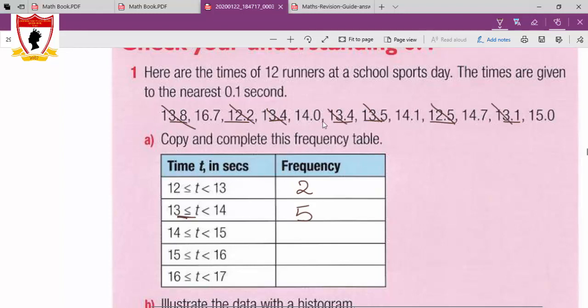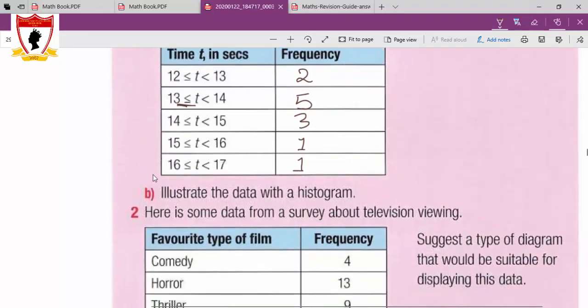14 up to 15, so it's here 1, 2, 3. It's repeated 3 times. Let's cancel them. Okay. From 15 up to 16 is repeated once. 16 up to 17 here is repeated once. Frequency means number of repeats. This time from 12 seconds up to 13 is repeated twice among these numbers.